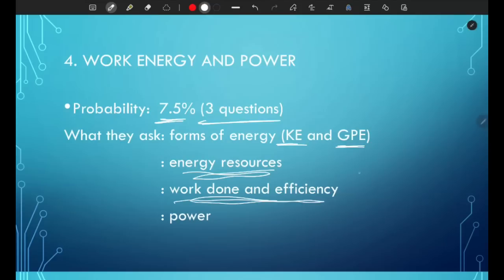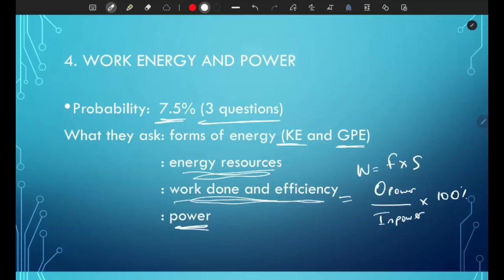So make sure you know that work done is force times distance, and efficiency is equal to the output power over input power times 100. And there are also more formulas which I went through on my crash course video, which I'll be linking down below. The next one is power.